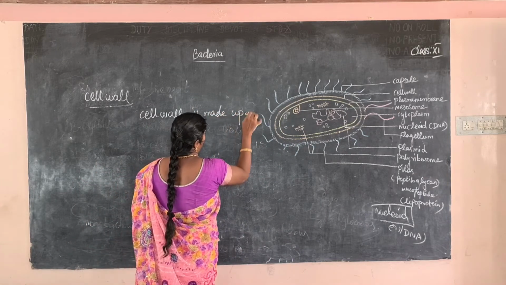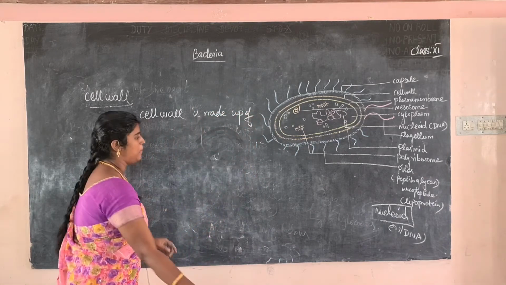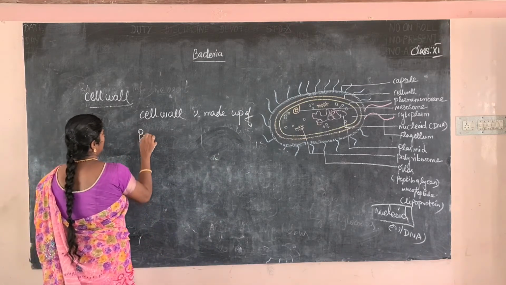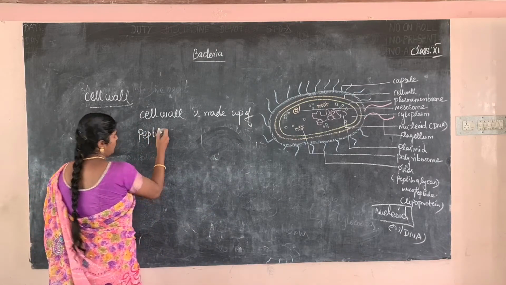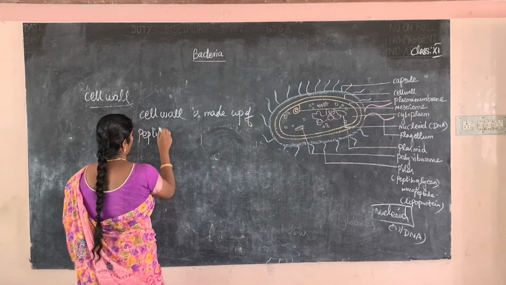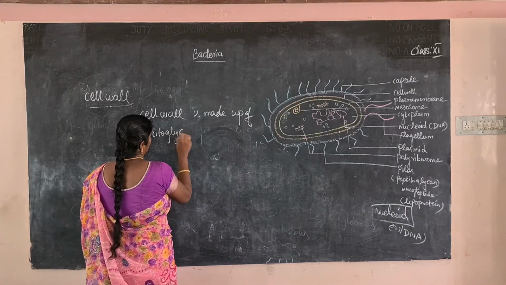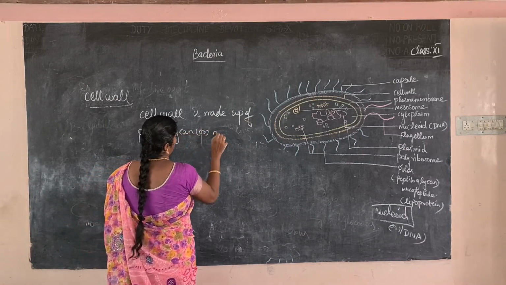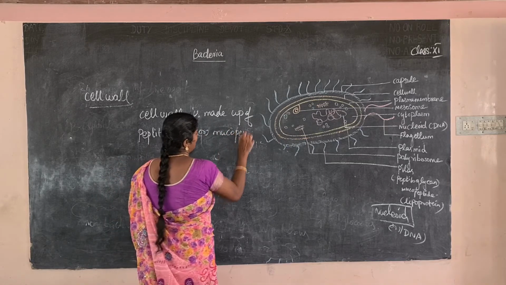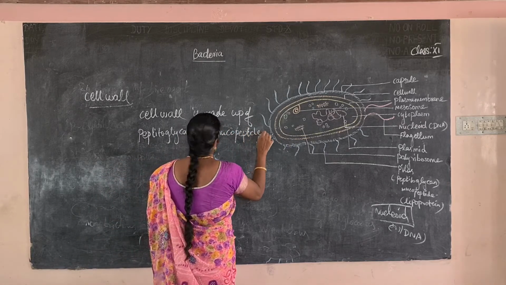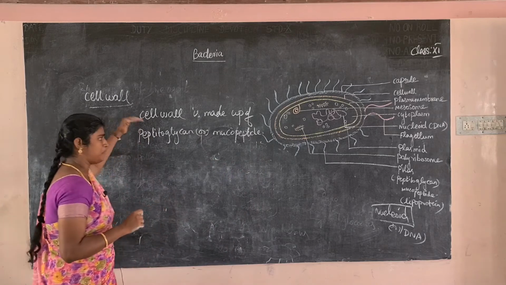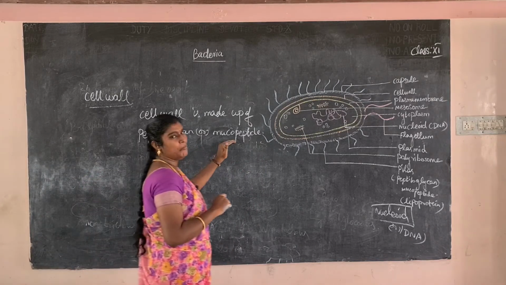The cell wall is made up of peptidoglycan or mucopeptide.